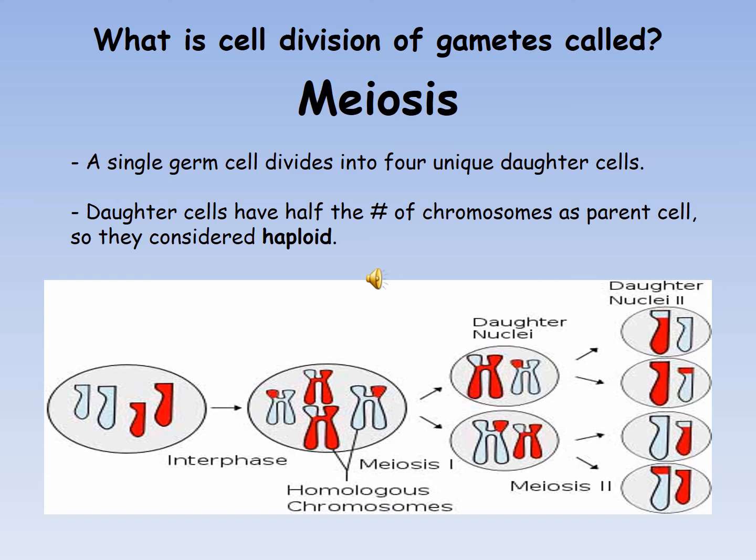Somatic means body cells. All bodily cells reproduce by the process of mitosis, while the germline cells divide by the process of meiosis, and as a result of meiosis gametes are produced. So there are 2 types of gametes, that is sperms and eggs.